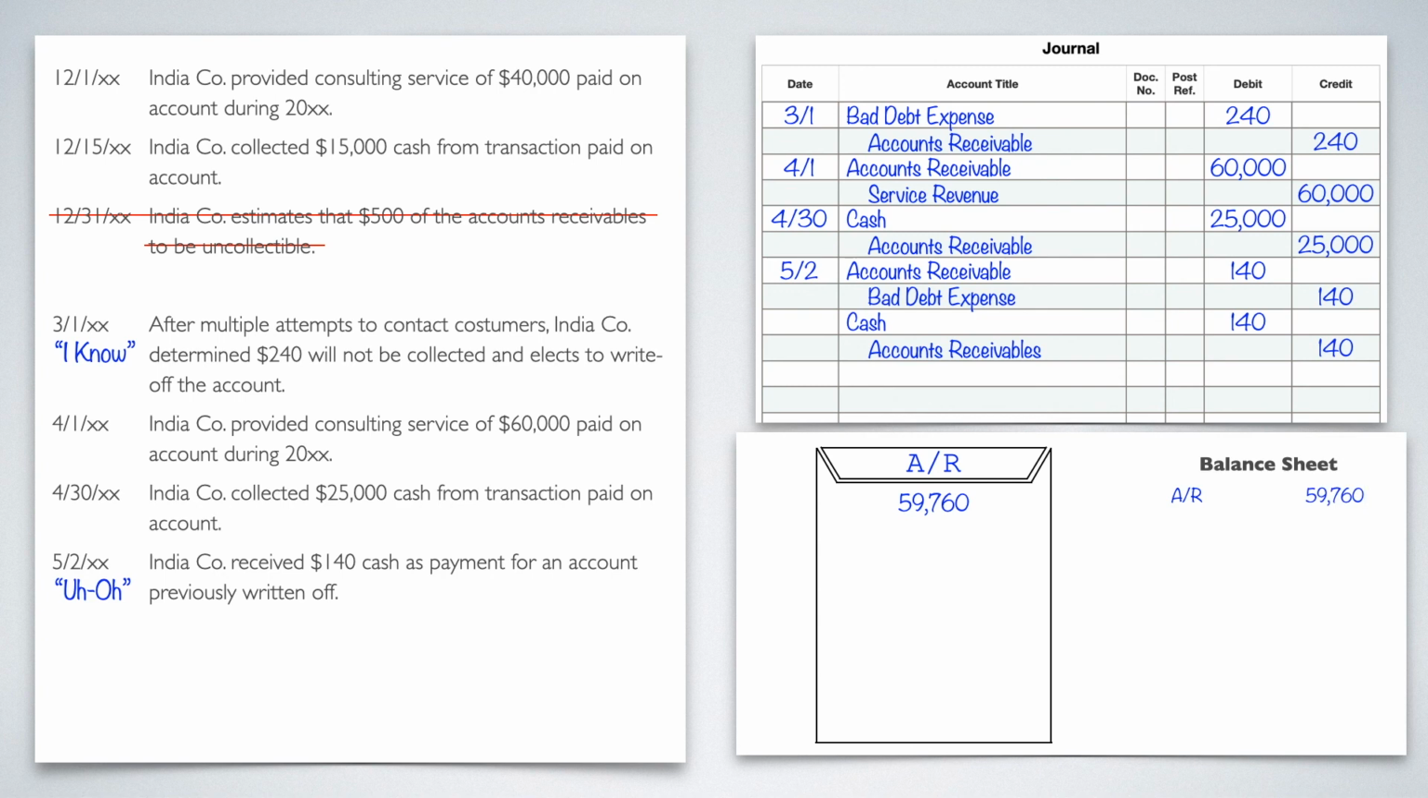So notice the whole time we did this, there was no allowance for doubtful accounts. There was no secondary envelope that I had to keep up with. I expense it the moment I knew I wasn't going to get it. So there is no "I think." So that's the big difference between the direct write-off method and the allowance method.